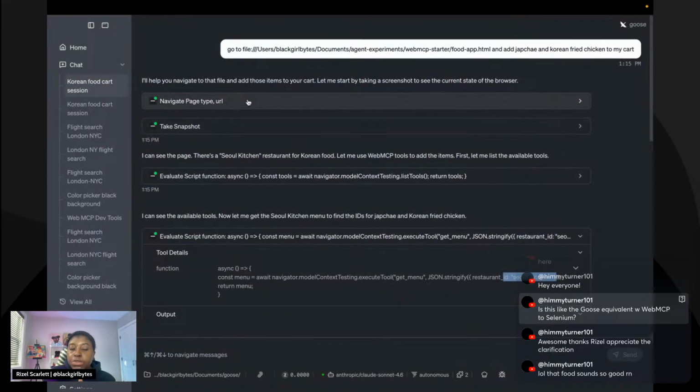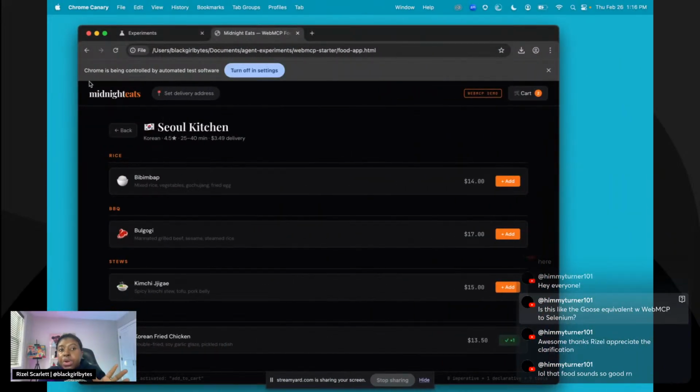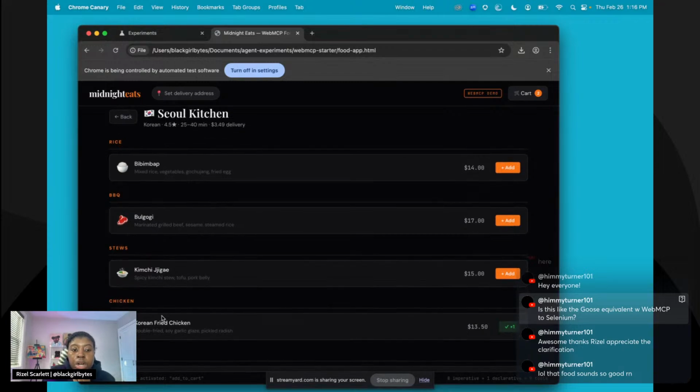If it was Chrome DevTools itself or Playwright or maybe Selenium, I don't know how exactly Selenium works, it would probably take a screenshot and then say, oh, Rizal's looking for the Korean fried chicken, and literally press the add button or something like that. I hope that makes sense.